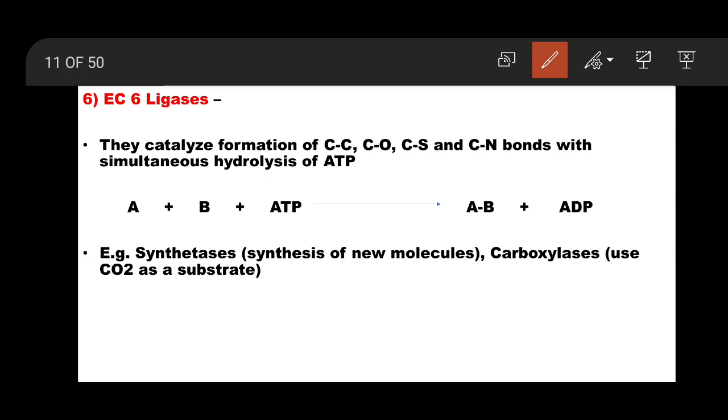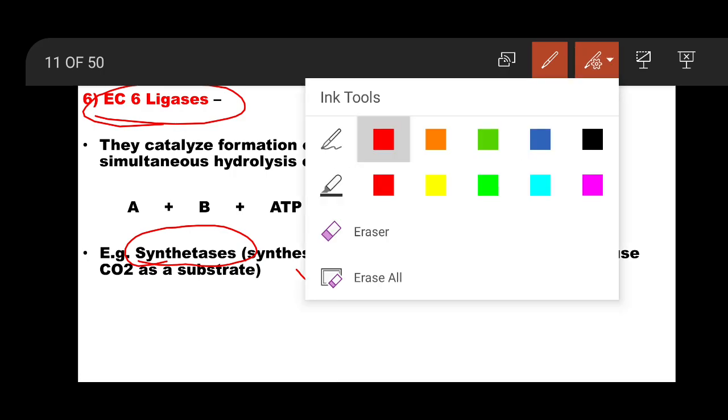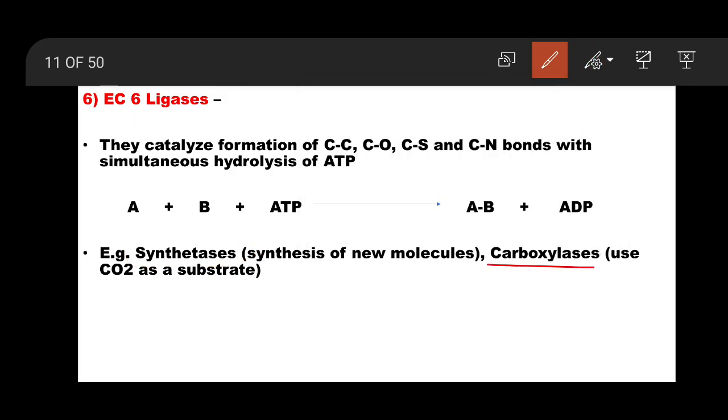Synthetases, not synthases. So synthetases are coming under enzyme class 6, ligases. Synthesis of new molecules, newly synthesized molecules. Next example is carboxylases. So that is adding CO2 as substrate. So that enzyme carboxylases is adding CO2 as a substrate.